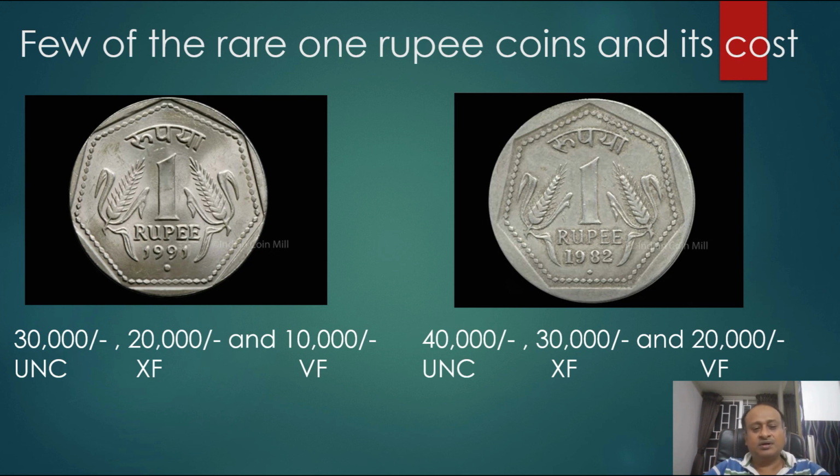You can see the dot below the year. The dot marks the Noida mint, and it costs around 30,000 for UNC, that is uncirculated, 20,000 for extra fine, and 10,000 for very fine. Similarly, you can see the 1982, which is also a Noida mint. It costs around 40,000 for UNC, 30,000 for extra fine, and 20,000 for very fine.